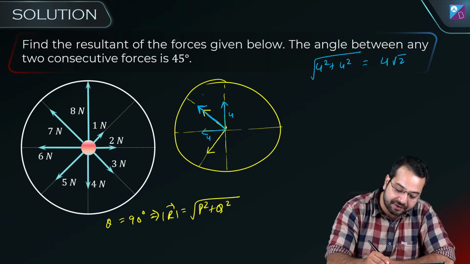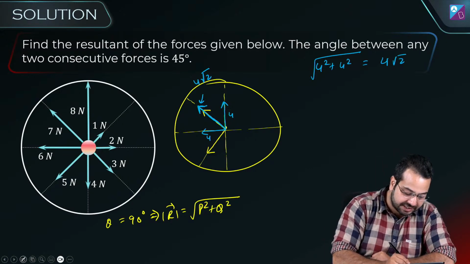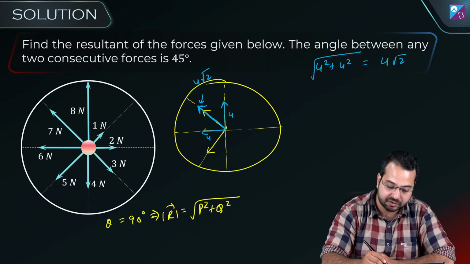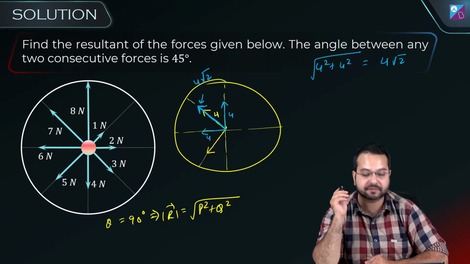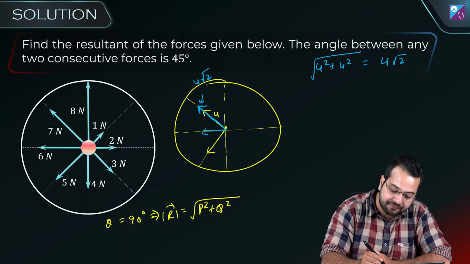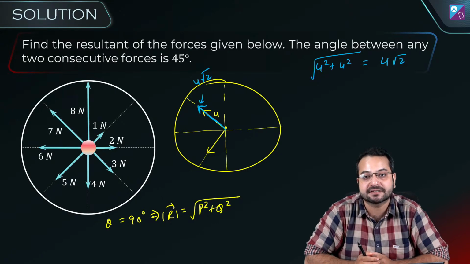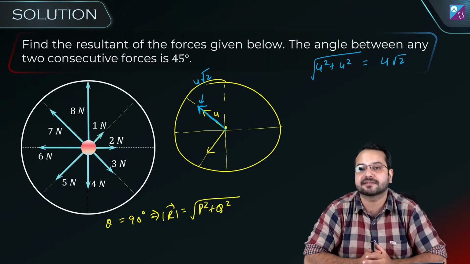So now what do I have? I have this vector which has a magnitude of 4 root 2, and I have this yellow vector which has a magnitude of 4. Now we can forget about this vector and this vector. From 4 vectors I am left with 3 vectors.